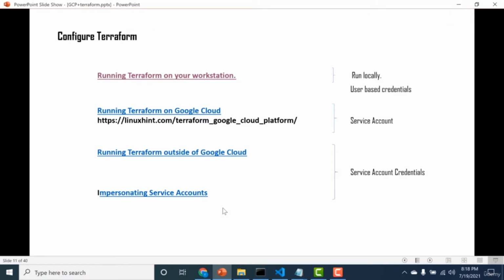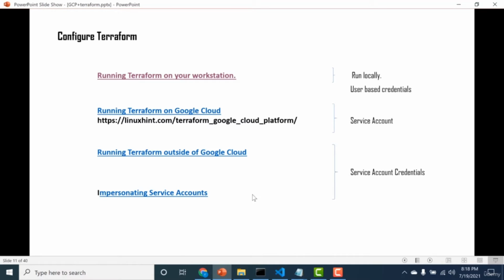Now in this particular chapter, I'll teach you how you can use your service account credentials to connect GCP with Terraform. Now the only difference between 1 and 3 is that in number 1 you are using your user-based credentials, whereas in number 3 you'll be using the service-based credentials. And you can run both of them in an environment that is outside GCP, so you don't need to run it on a virtual machine in GCP. So let's first create a service account, then we'll generate a credential for that service account, and then that particular service account credentials will be used in our Terraform.